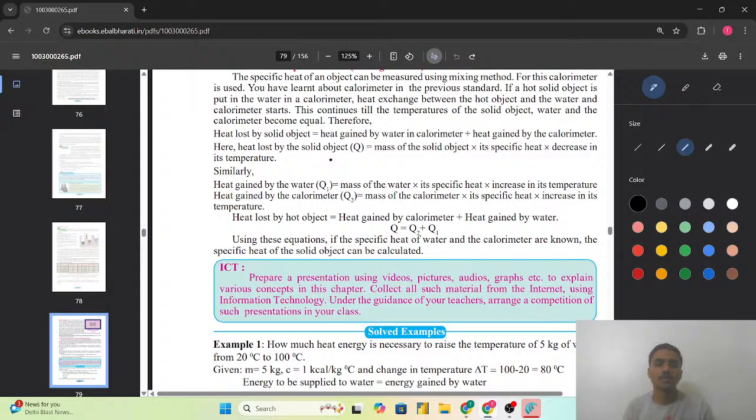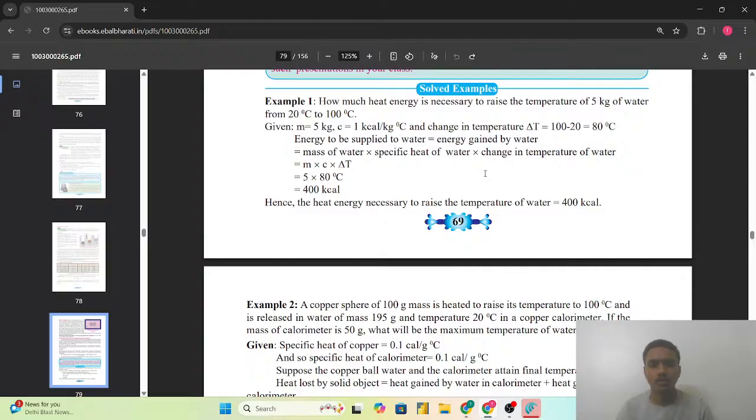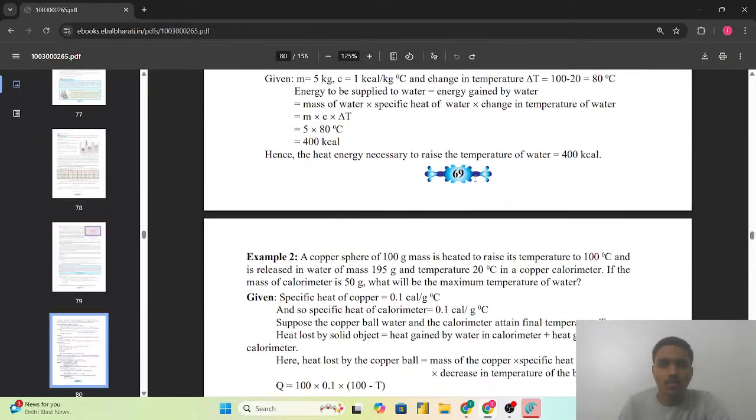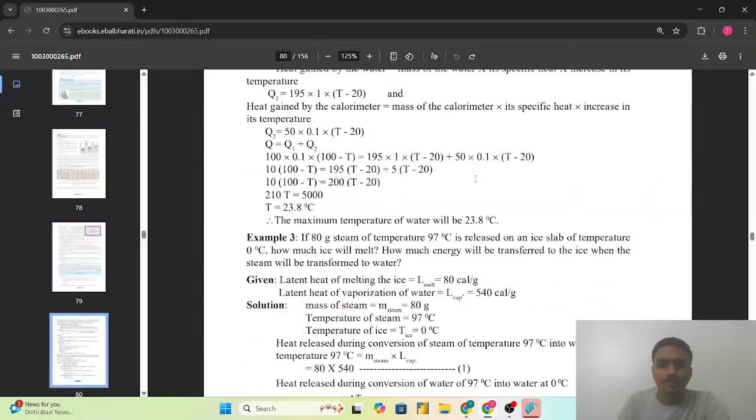So, as per the heat exchange law, which will be useful in this calculation of the amount of heat, heat lost by the hot object is equal to heat gained by the calorimeter plus heat gained by the water. We have also seen these numericals on the basis of the heat exchange principle in class 8, and that logic or knowledge will be useful for solving the numericals. So we are taking the solved examples in the next part.